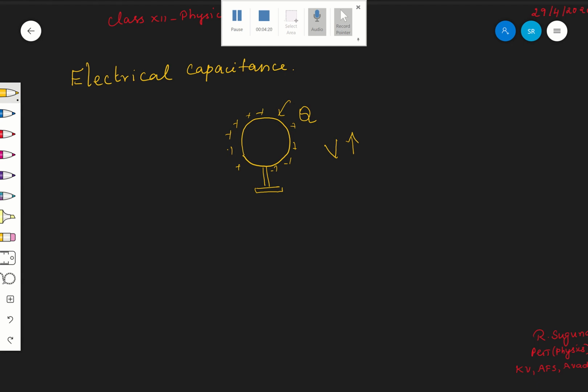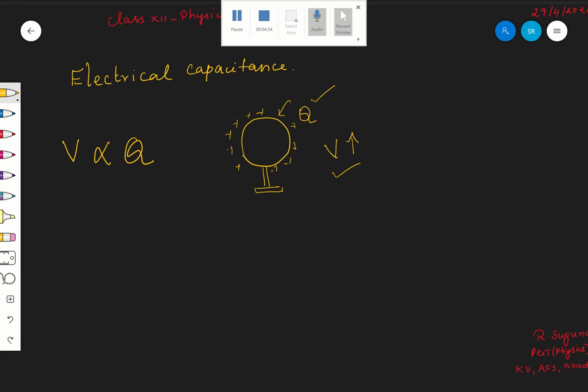Are you following? Therefore, you can say that if a charge Q is given to the conductor, the potential of the conductor is increased by V. Therefore, you can even say from this that the potential of the conductor is directly proportional to the charge given to the conductor. Are you following?